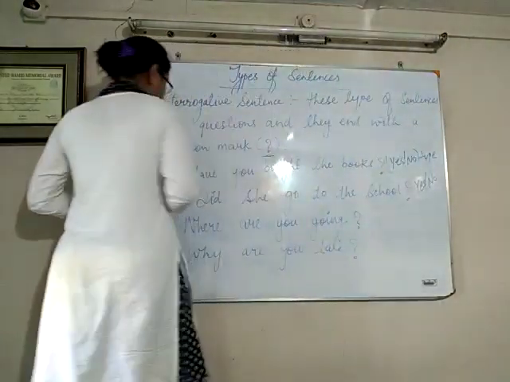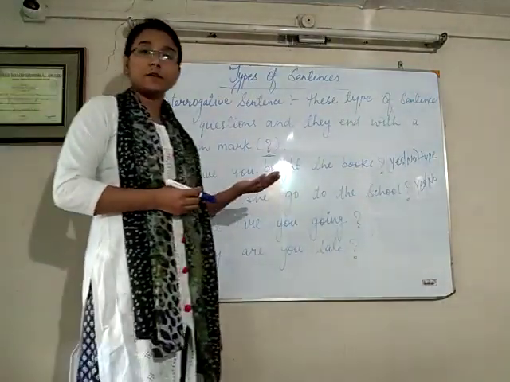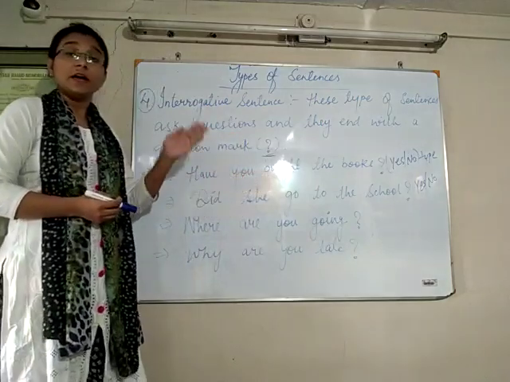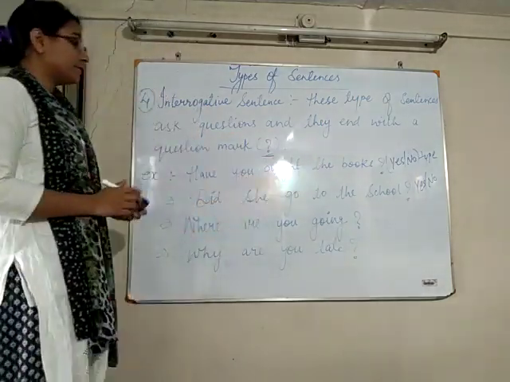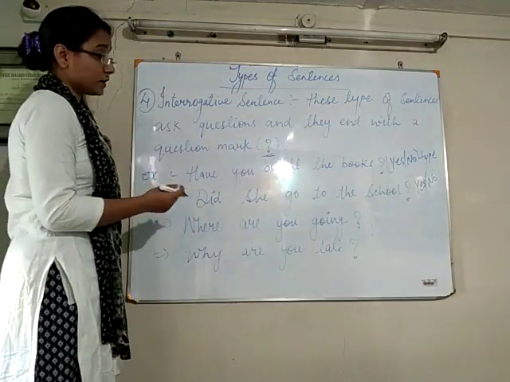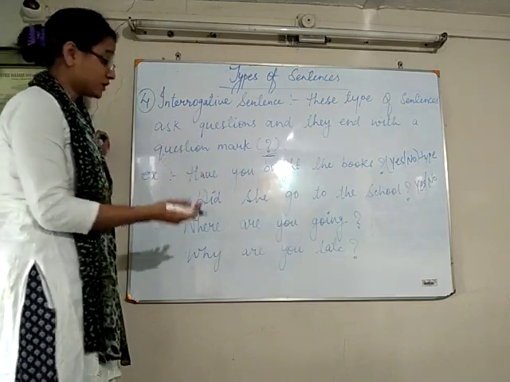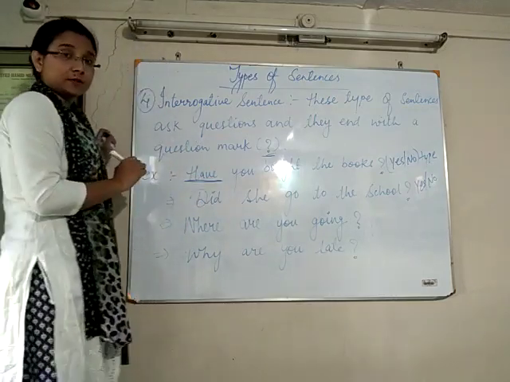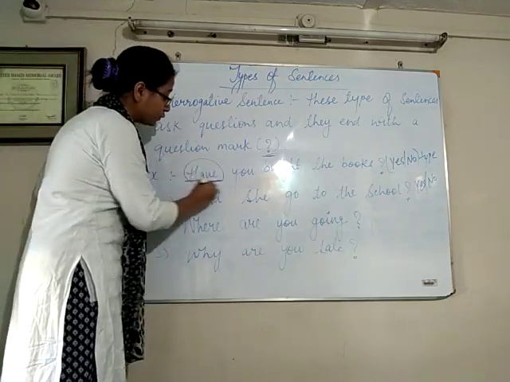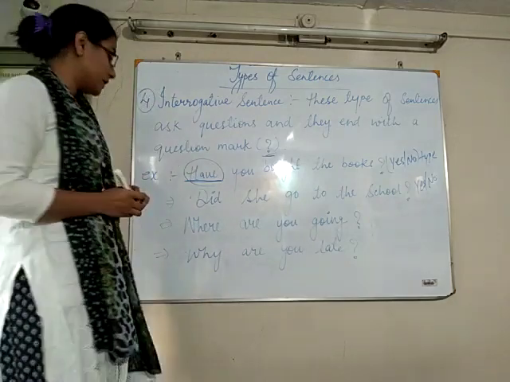The two basic things are here: whenever we ask a question and its answer is yes or no, it is called yes/no type. And the second method to recognize whether a sentence is yes/no type or WH type is this: whenever we use a helping verb first, in the beginning, it is considered a yes/no type interrogative sentence.